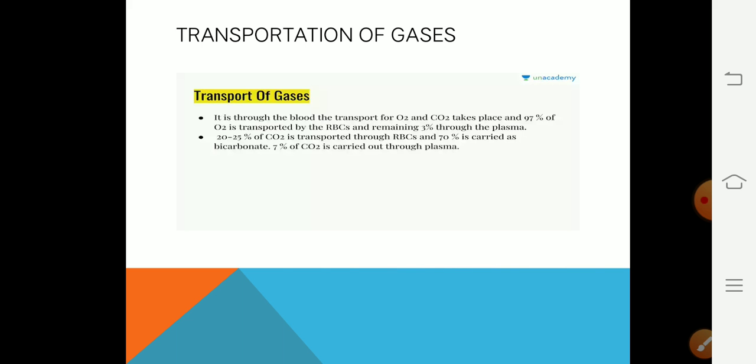Carbon dioxide is transported from the tissue up to the lung alveoli. Here 20 to 25% is transported through the RBC, where it binds with the amine group of hemoglobin and forms carbaminohemoglobin. 70% is carried as bicarbonates, and 7% of the carbon dioxide is carried through the plasma in dissolved state.